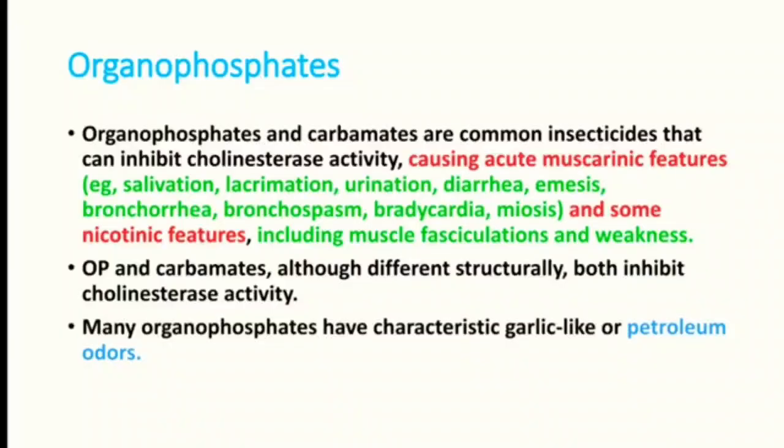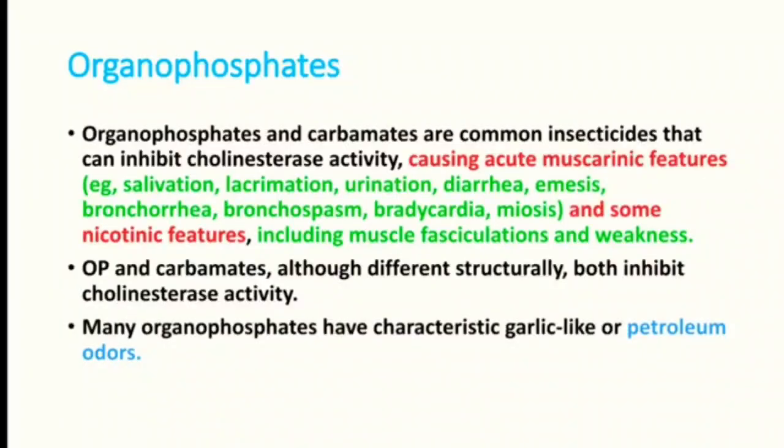And they also can produce nicotinic features like muscle fasciculations and weakness. OP and carbamates are structurally different, but both will have similar features. Both inhibit cholinesterase activity at nerve endings.